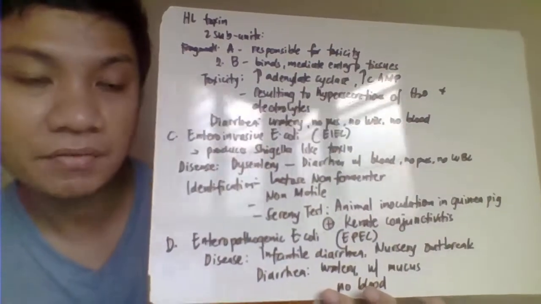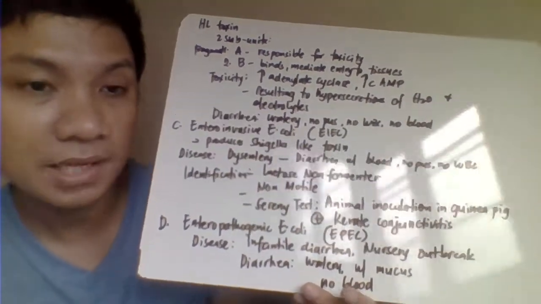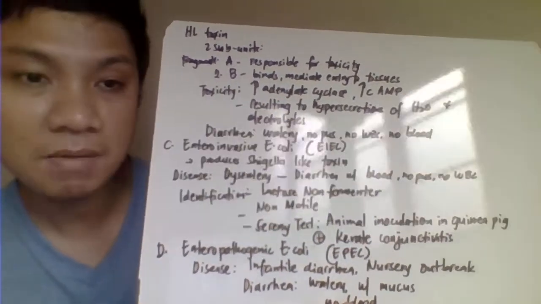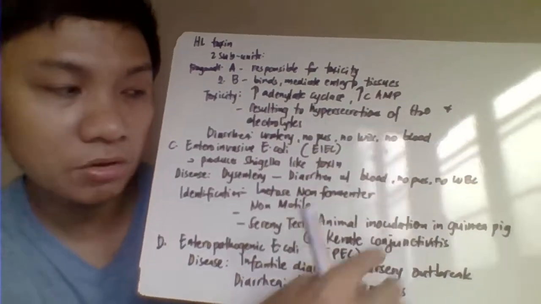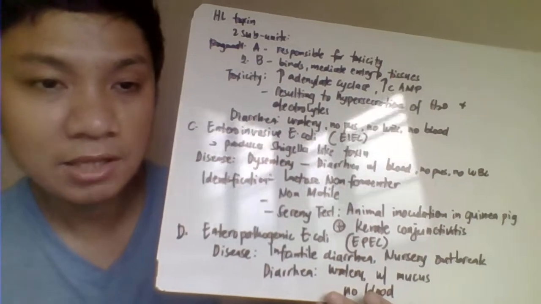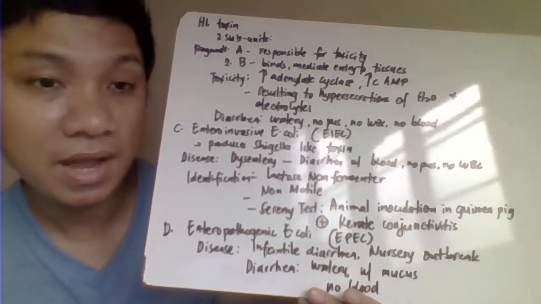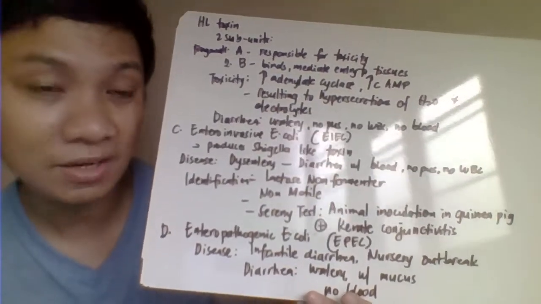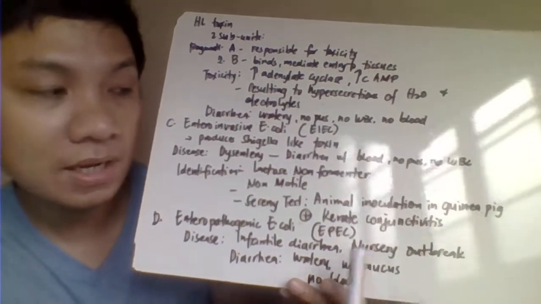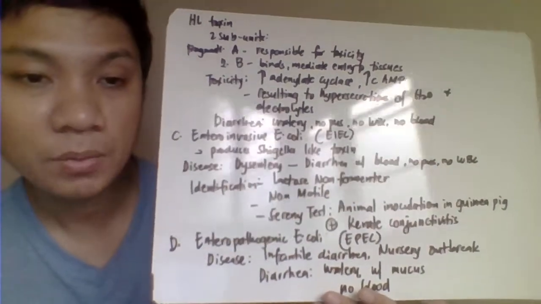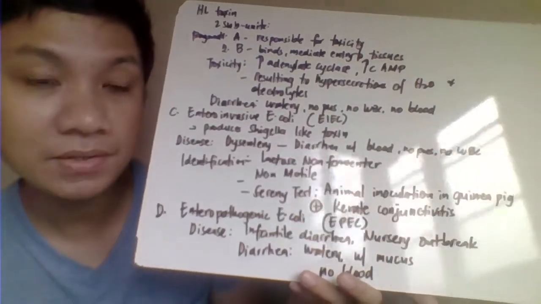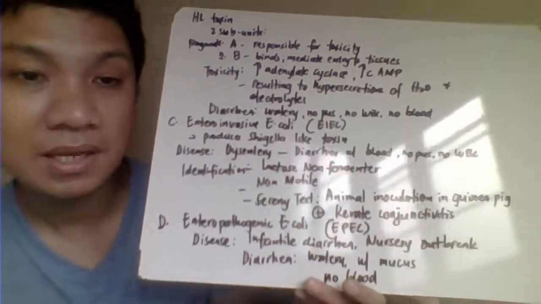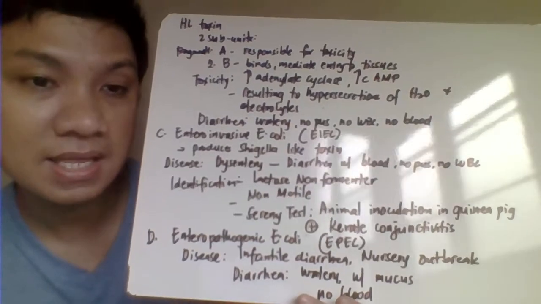Okay, another test for identification of your EIEC would be the Sereny test. This is an animal inoculation where you get a sample from your patient, inoculate it into a guinea pig, and then observe for keratoconjunctivitis. It looks like sore eyes, reddened. If it develops keratoconjunctivitis, we consider that positive, meaning the one you have isolated from your clinical specimen is the EIEC strain of our E. coli.